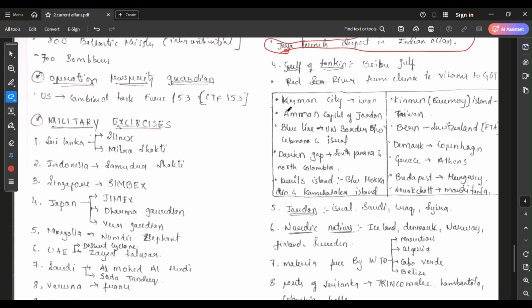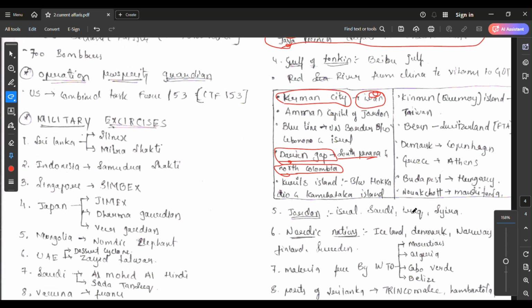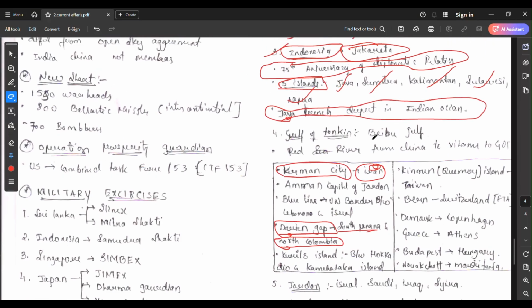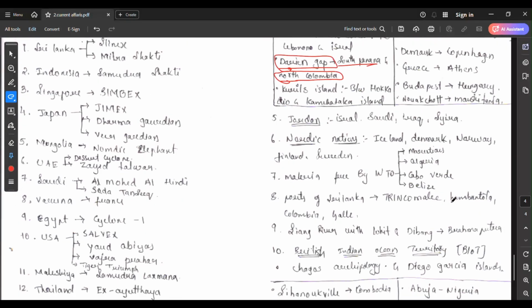I have also written Karaman city, which is present in Iran, because it was in the news. You can see Darien Gap. It was in the news. It is present in southern Panama as well as northern Colombia. It came in the examination also. Like that you need to complete each and everything, guys. You need to write like this. You can easily see how shortly I have written here.